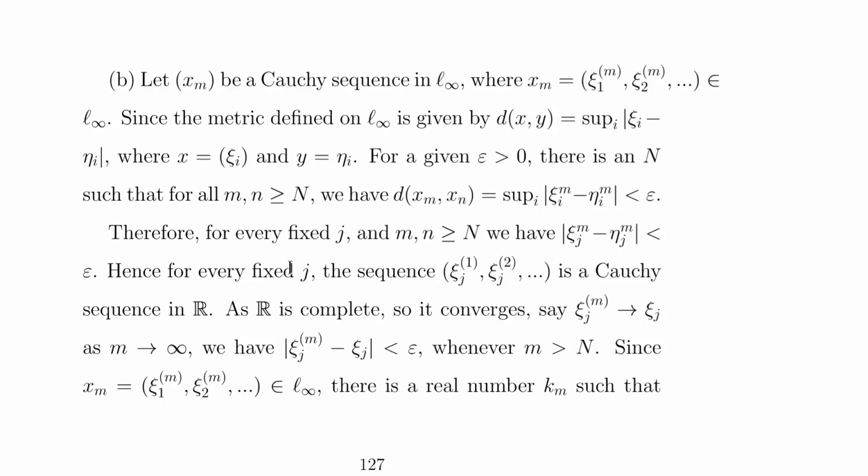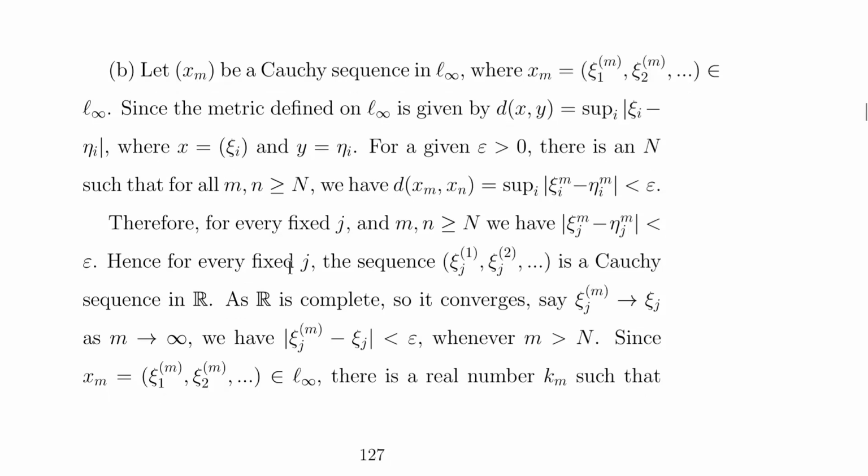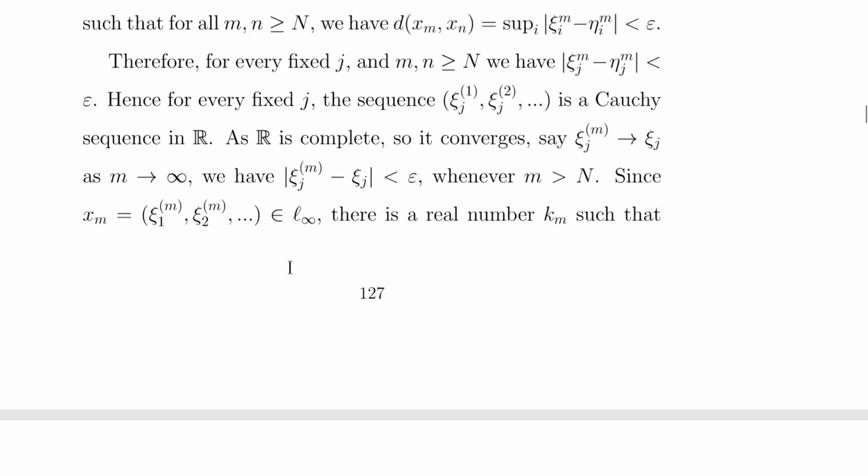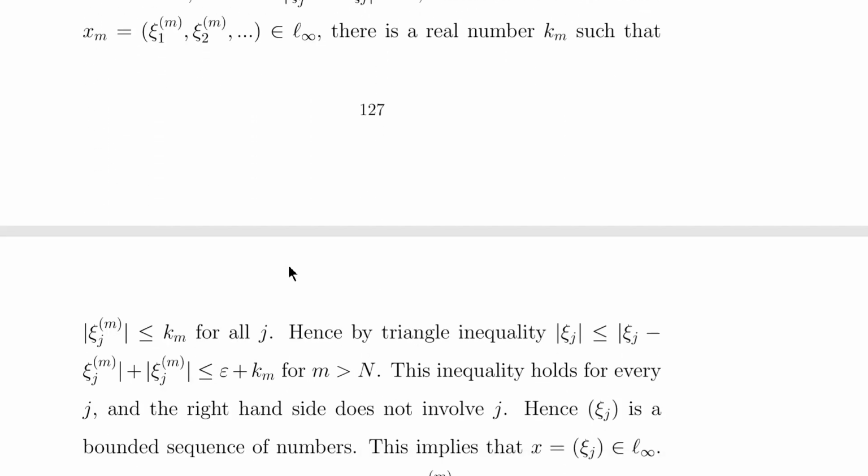And for a fixed j, on the same lines of the above example, we have the modulus of ξ_j^m minus η_j^m is less than epsilon. For every fixed j, the sequence is a Cauchy sequence in R, and since R is complete, it converges. So ξ_j^m converges to ξ_j, and here we have this is less than epsilon. Since x_m belongs to l infinity, there is a real number k_m such that |ξ_j^m| is less than or equal to k_m.